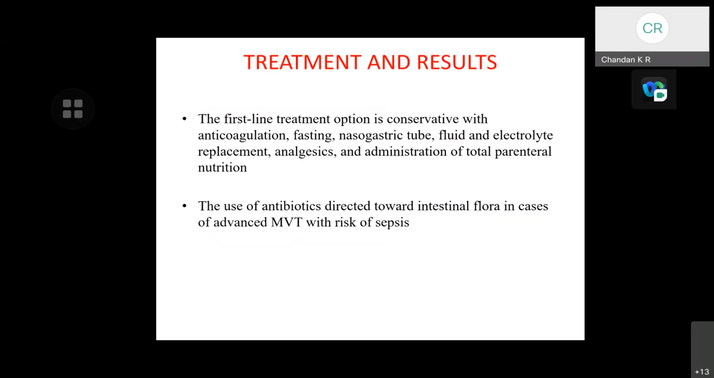Coming to the treatment and results, the first line treatment option is conservative, with anticoagulation, fasting and nasogastric tube decompression, fluid and electrolyte replacement, analgesics, and administration of total parenteral nutrition. Antibiotics directed towards intestinal flora are used in cases of advanced mesenteric vein thrombosis and with the risk of sepsis.